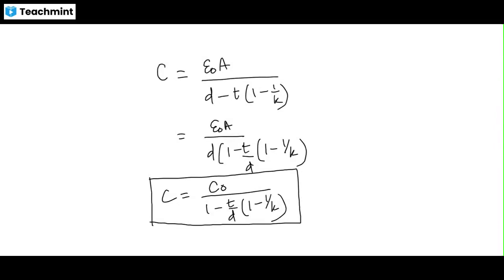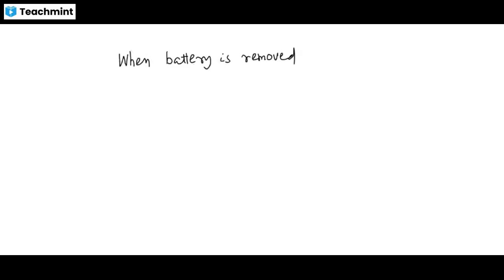So this much change is observed. Now another part, which is the last part of this discussion. When the battery is removed from a capacitor, what happens?